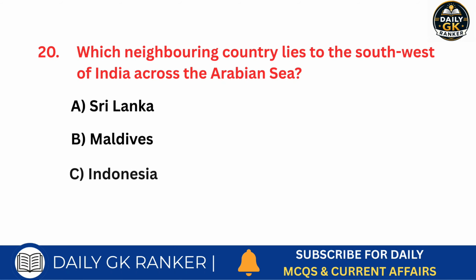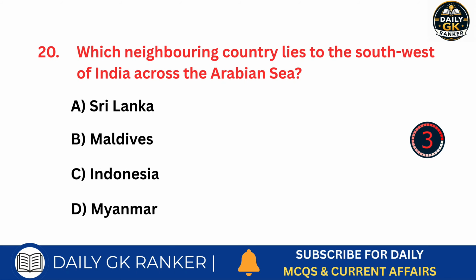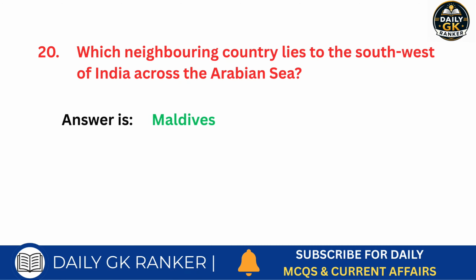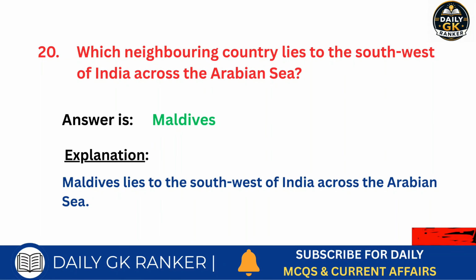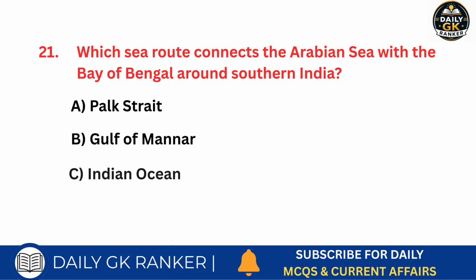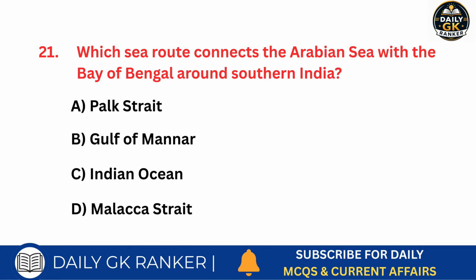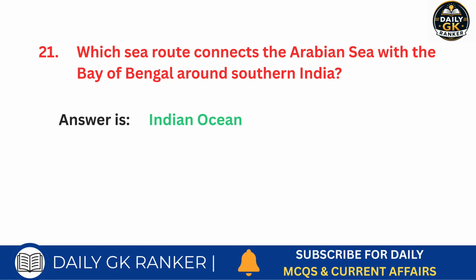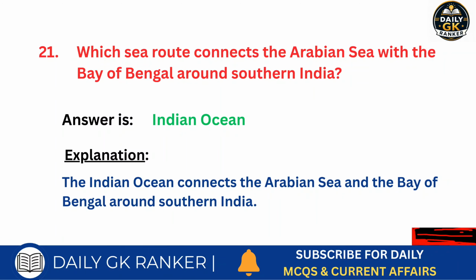Which neighboring country lies to the southwest of India across the Arabian Sea? Answer is Maldives. Which sea route connects the Arabian Sea with the Bay of Bengal around southern India? Answer is Indian Ocean.